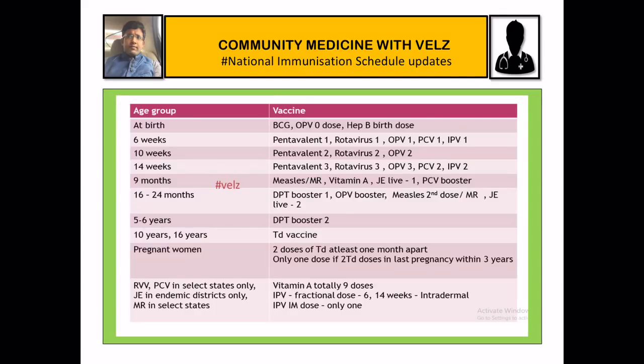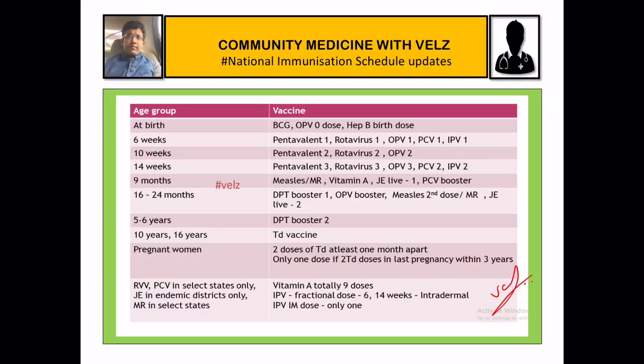So we have come to the end of the session. So this is the immunization schedule in a quick short format. At birth, BCG, OPV 0 dose, hepatitis B birth dose. At 6th week, pentavalent 1, rotavirus 1, OPV 1, PCV 1 and IPV 1. At 10 weeks, pentavalent 2, rotavirus 2 and OPV 2. At 14 weeks, pentavalent 3, rotavirus 3, OPV 3, PCV 2 and IPV 2.